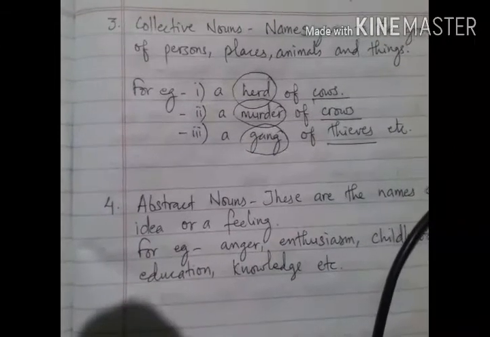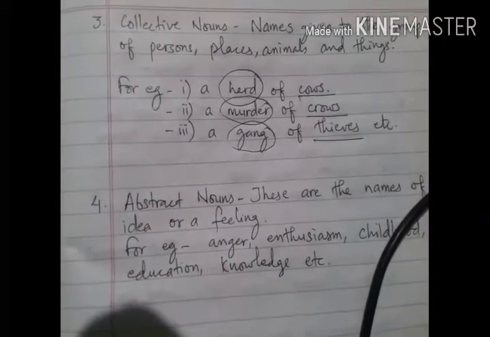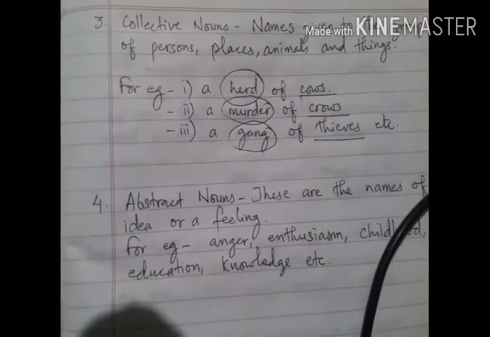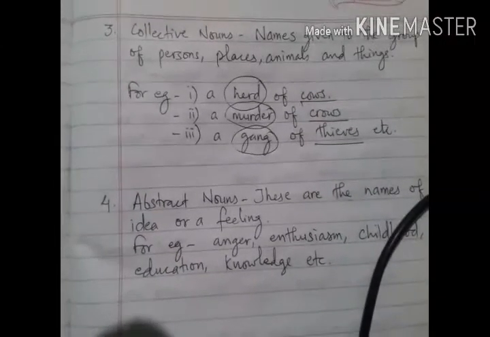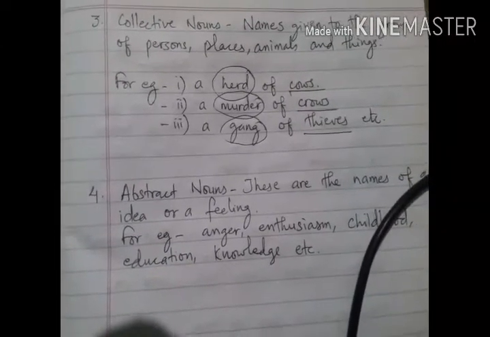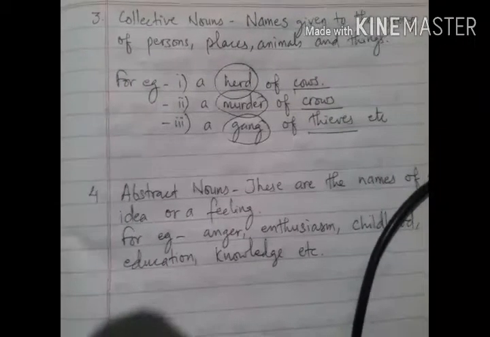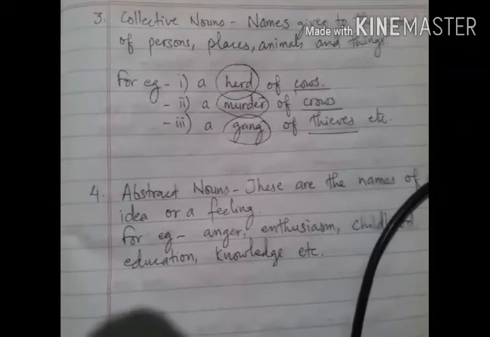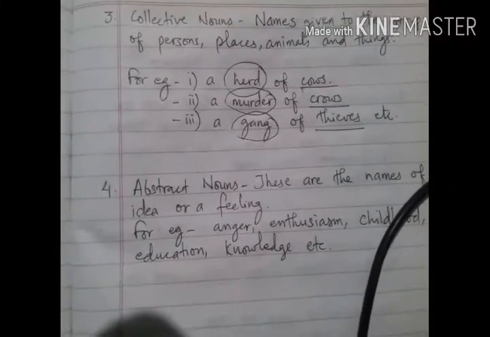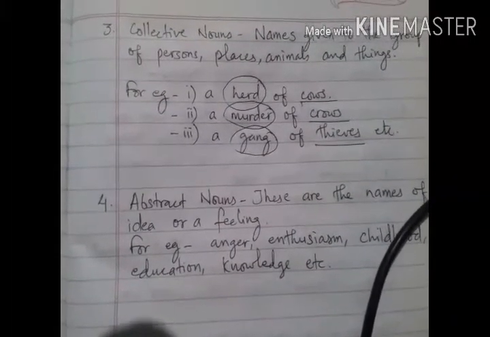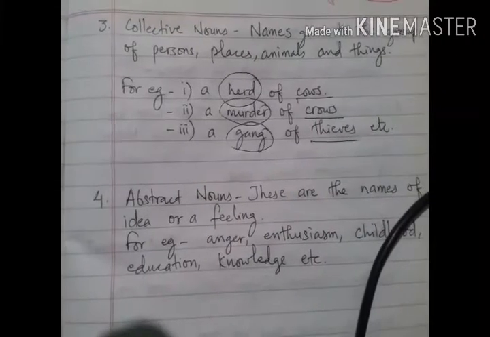Here constellation is a collective noun. Or a congregation of prayers. Here congregation is the collective noun, etc.